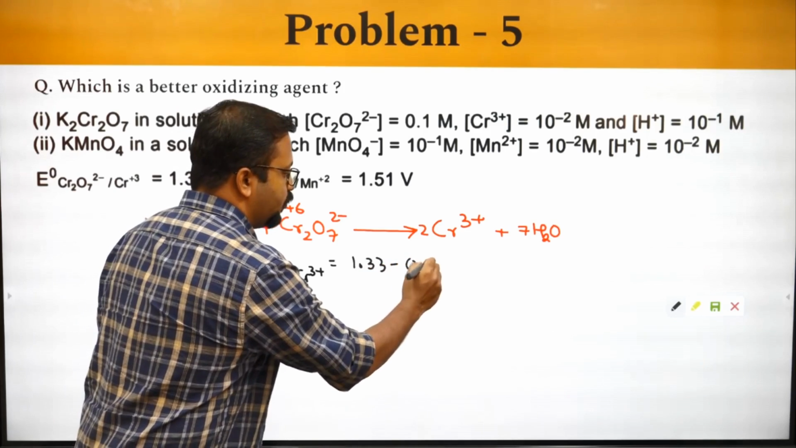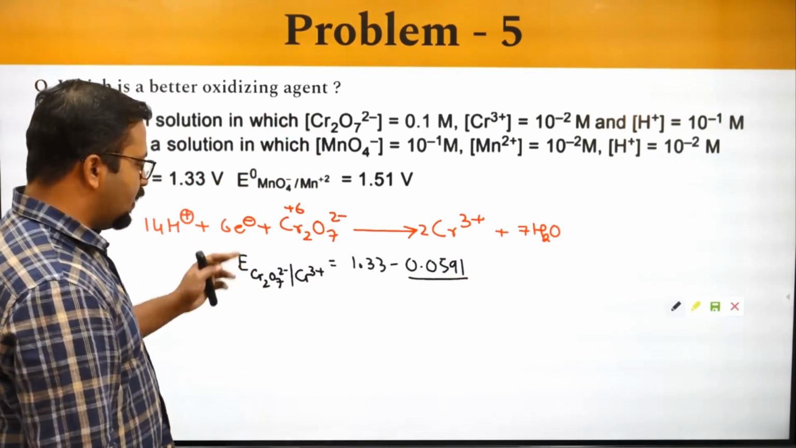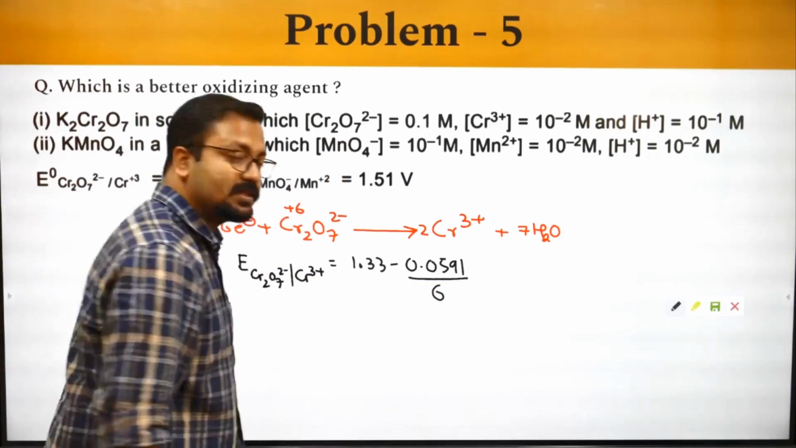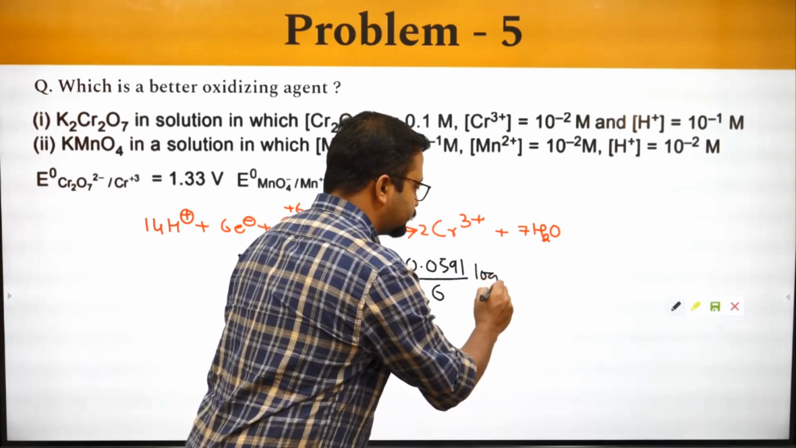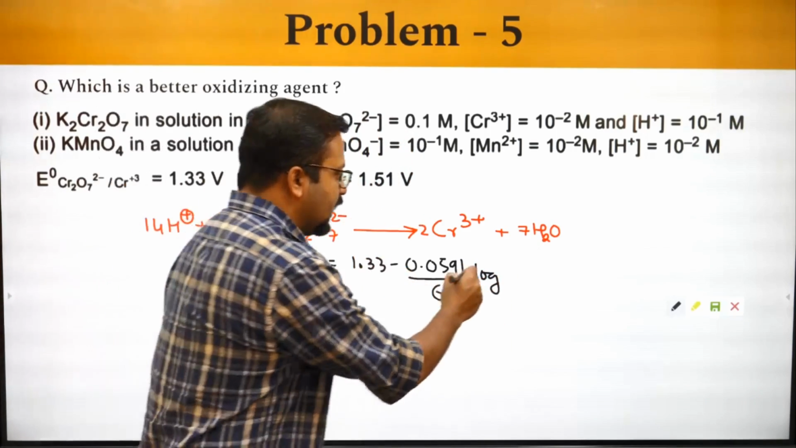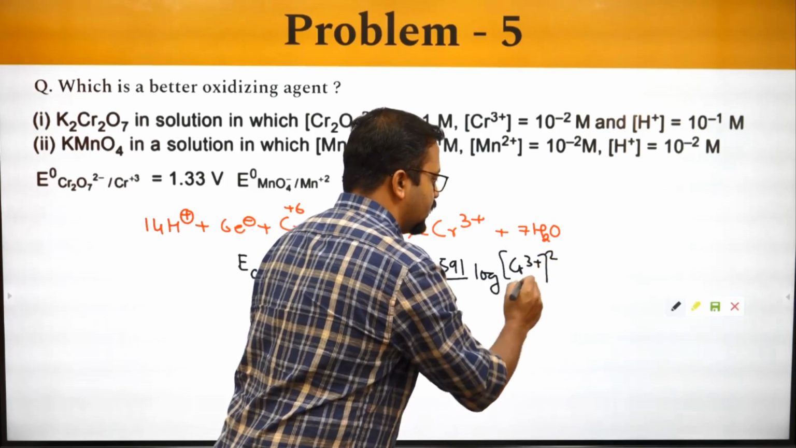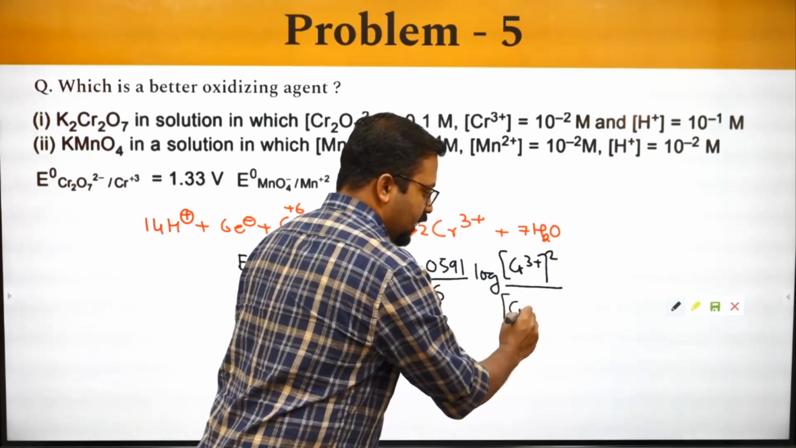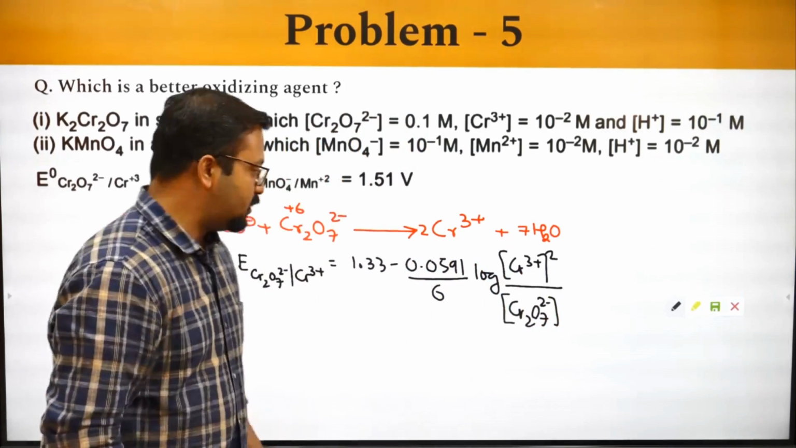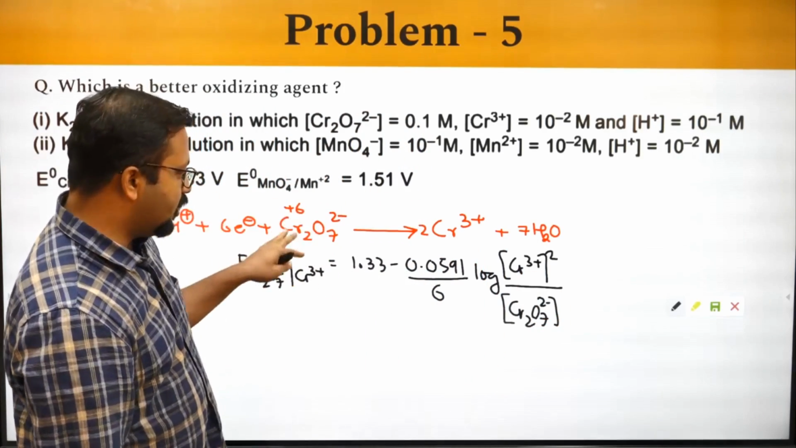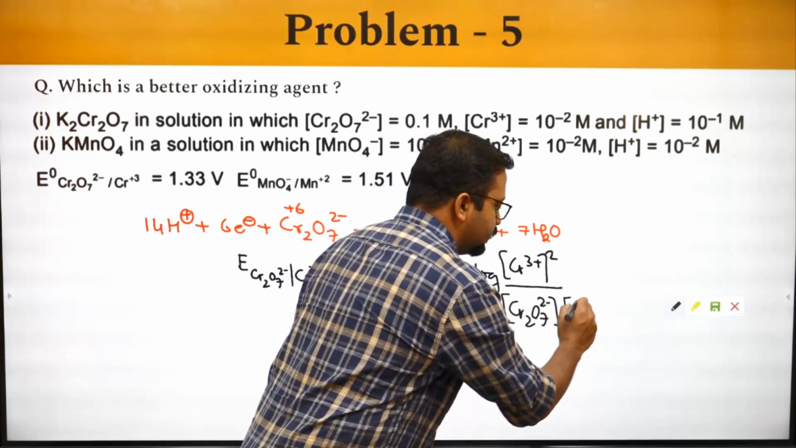will be equal to E naught, which is equal to 1.33 minus 0.0591 by, what is this value equal to? 6. Number of electrons is 6, log of Cr3 plus ion concentration by Cr2O7 2 minus concentration. We are not raising it to any power, but H plus will be raised to power 14.